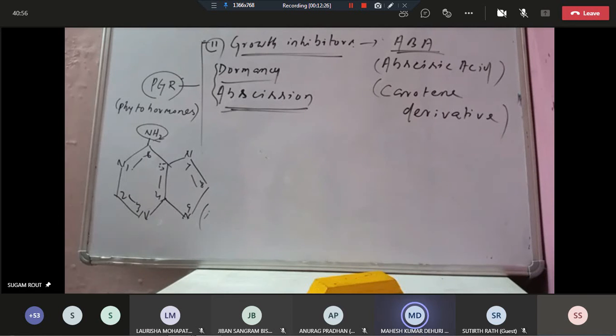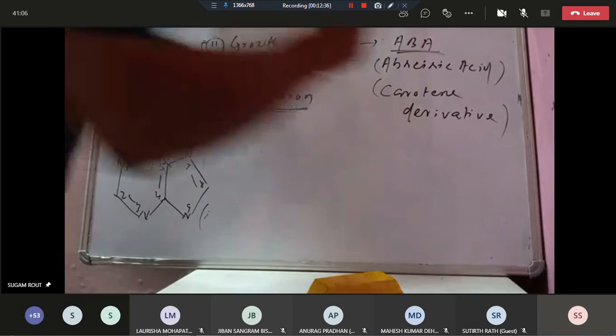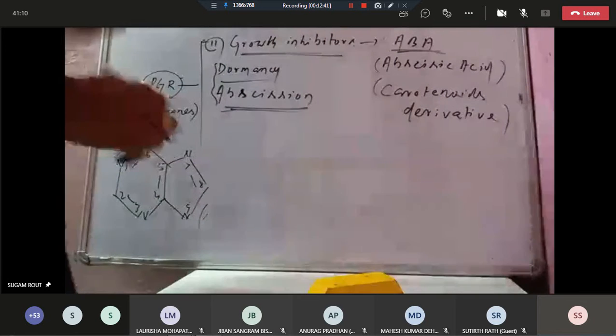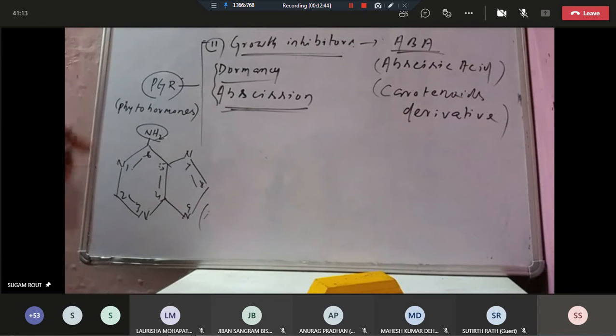So here the carotenoids are of two types, I have already told, carotenes and xanthophylls. Carotenoids are lipidous pigments, hydrocarbon compounds. Chlorophyll is also a lipidous pigment. Anyhow, abscisic acid is a carotenoid derivative.